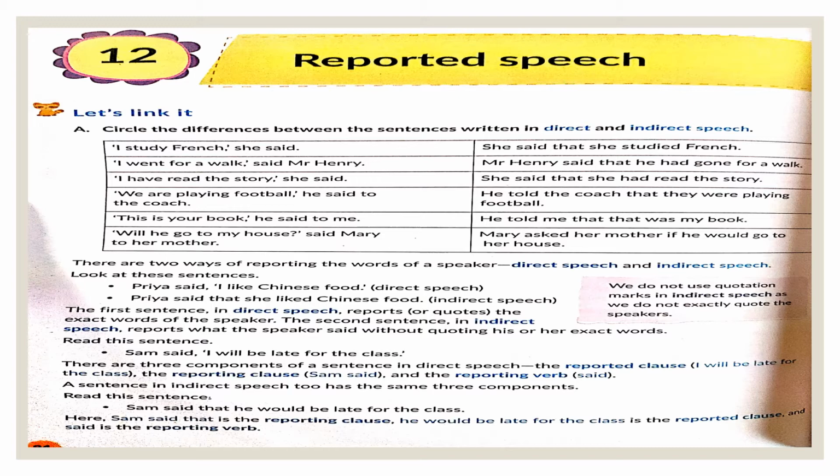Look at the second column. She said that she studied French. Both the sentences convey the same meaning. However, the way they are written, the speaker, the content is different. So what are the basic differences that we can see right here? It is the use of conjunction in the second one, the use of quotations and comma and punctuations in the first one. And the same differences continue in all the sentences.